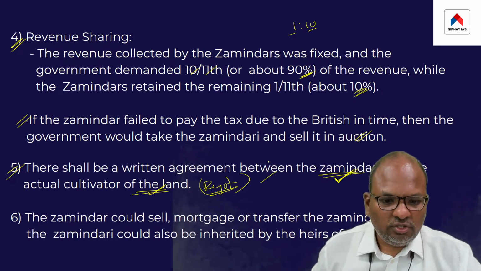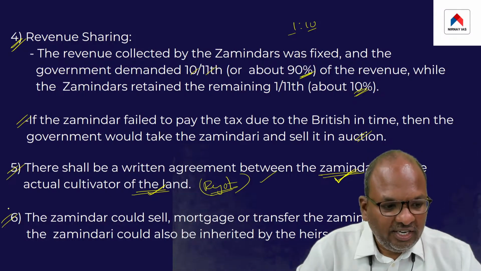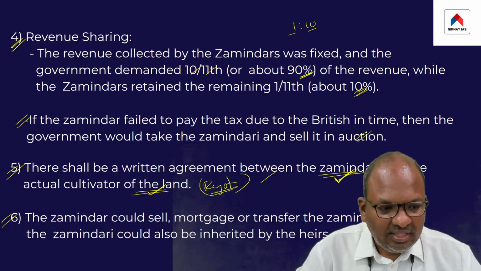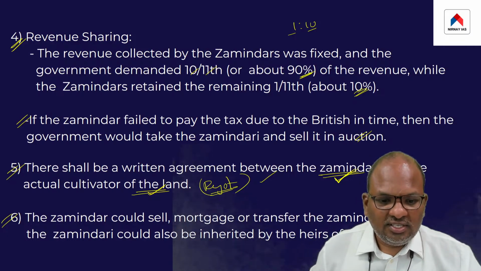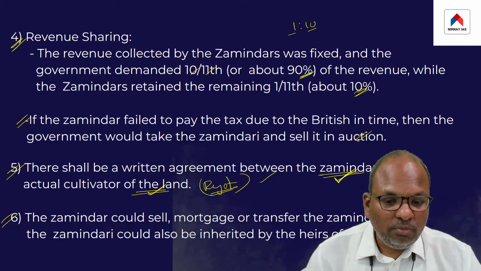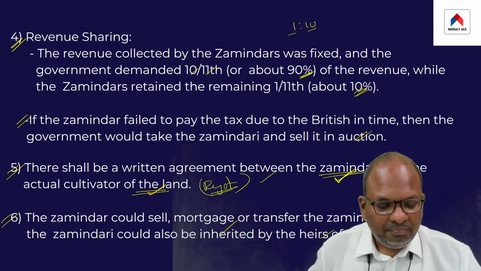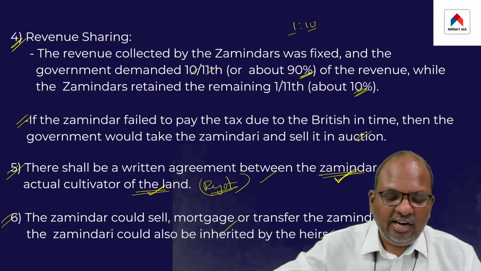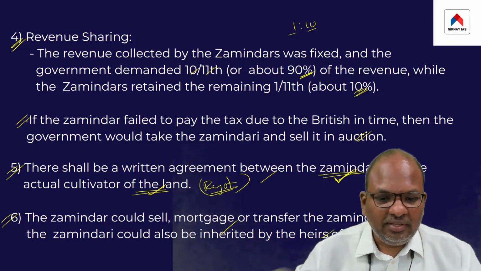This provision also exists. Then take a look at another provision. So the point is, the zamindari was made hereditary. In other words, the zamindari could be inherited by the children of the zamindar, and the children of the zamindar could continue to collect land revenue from the peasants of their zamindari.